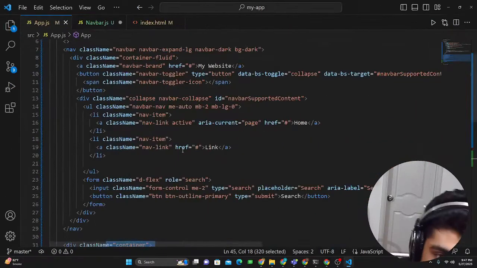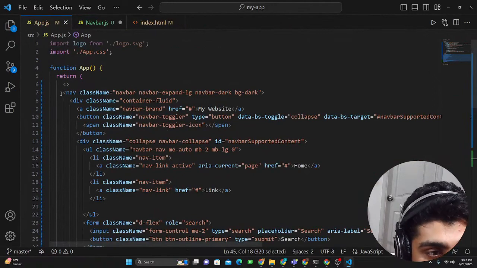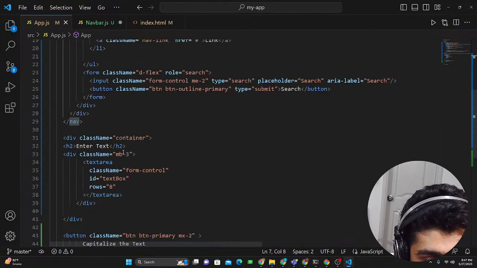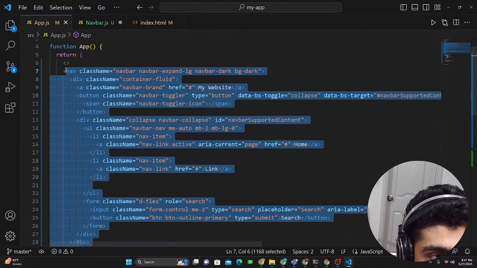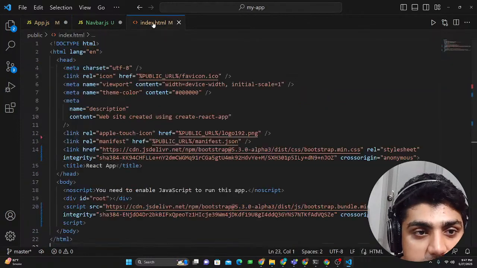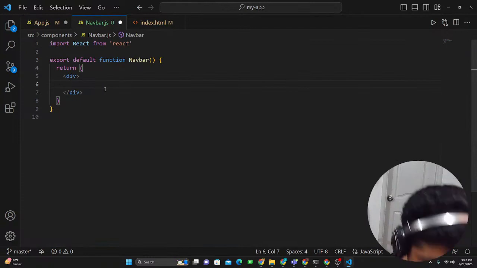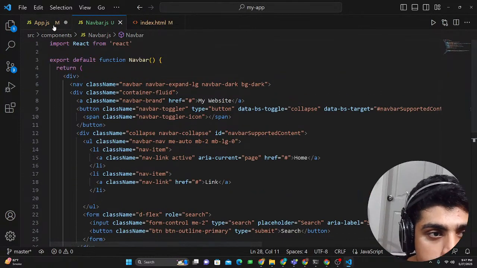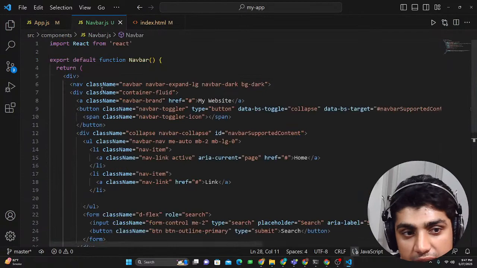So if I go here and find the navbar, which is this, and it goes all the way down to this thing, right? Just copy all of this and cut it, and paste it here. Okay, and save it. Cool. And if we go back here, now we have this navbar.